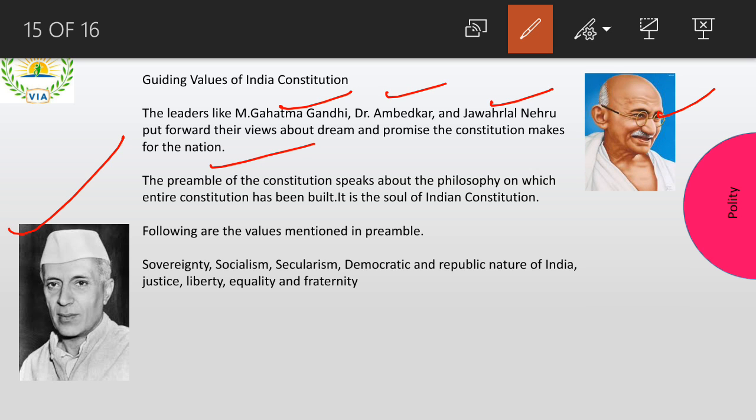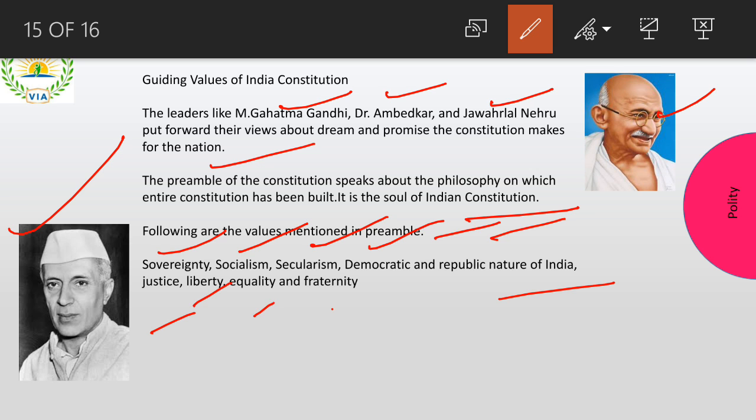What is inside, or on what principle my constitution is going to be based, is written in my preamble, right? The entire constitution is built on it. It is the soul of the Indian constitution. So the following values are mentioned in the preamble: sovereignty, socialism, secularism, democratic republic nature of India, justice, liberty, equality and fraternity. Anyways, when I'm doing preamble, I am going to explain each and everything.